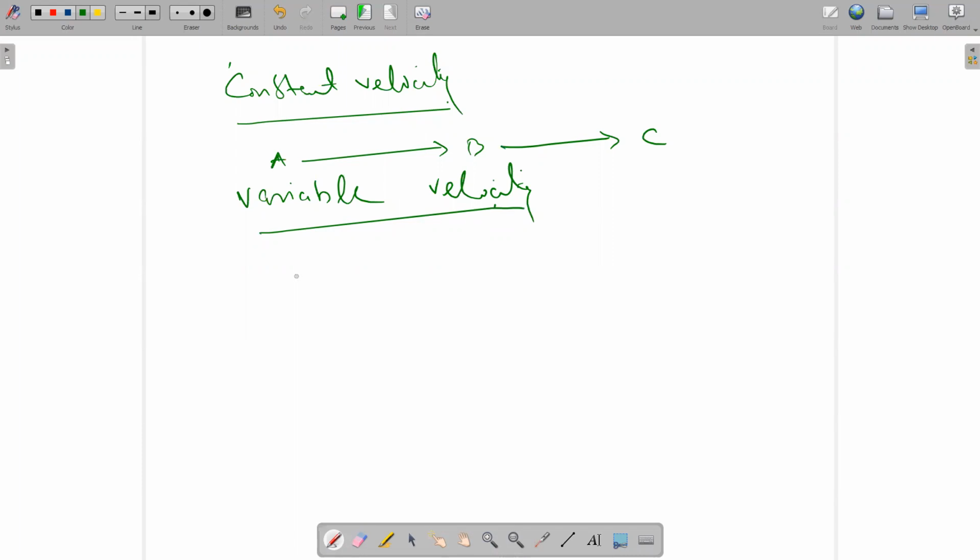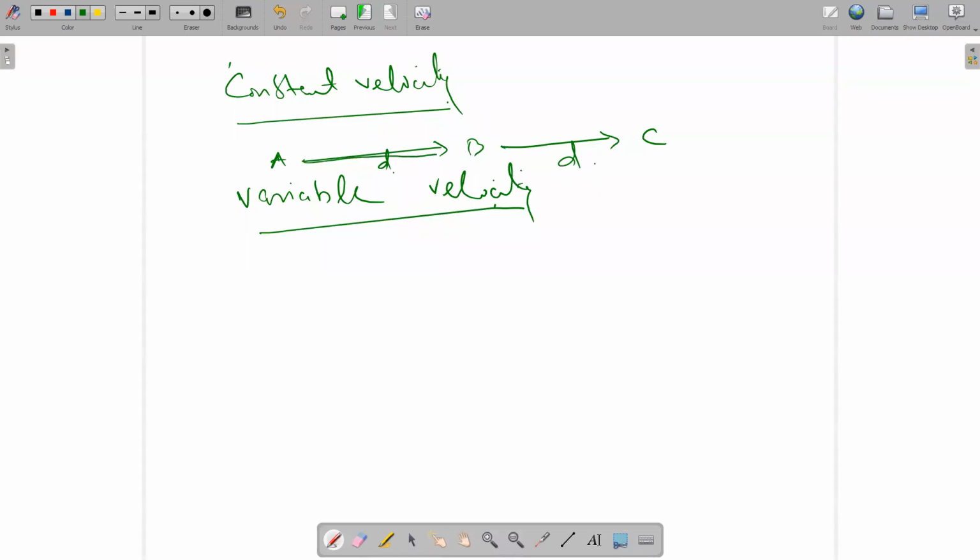But I want to explain the graphical pictures of this velocity. Sir, can you explain variable and constant again? I didn't understand. Yes, constant velocity means this is the displacement or distance d, and this is also d.